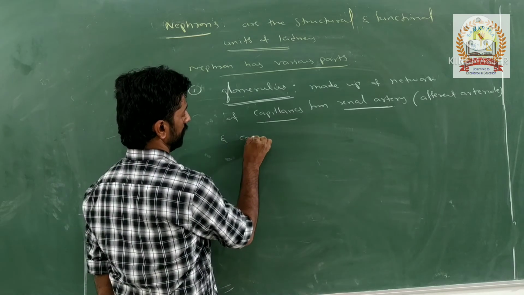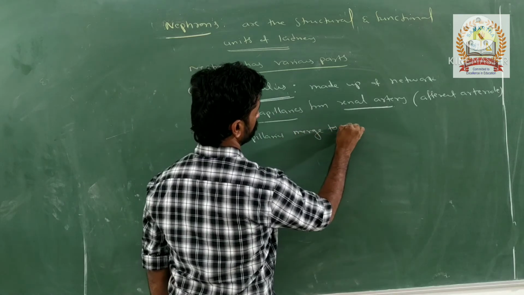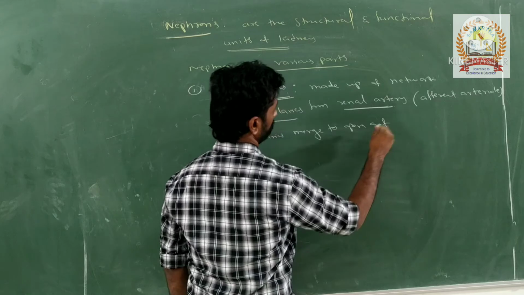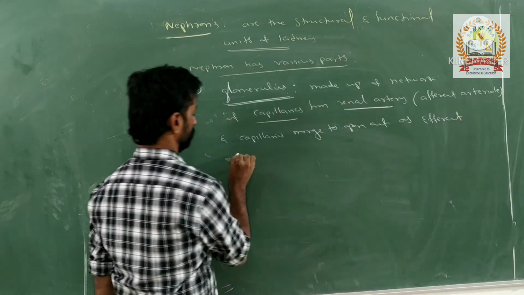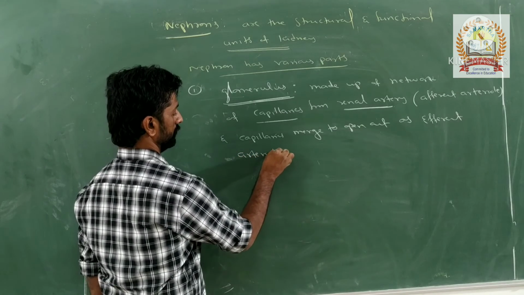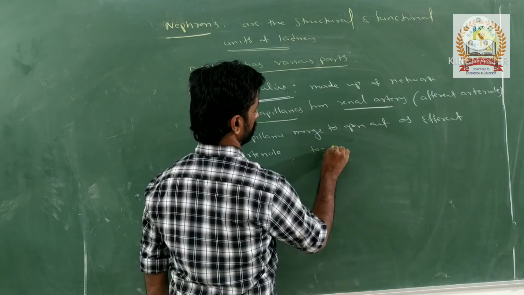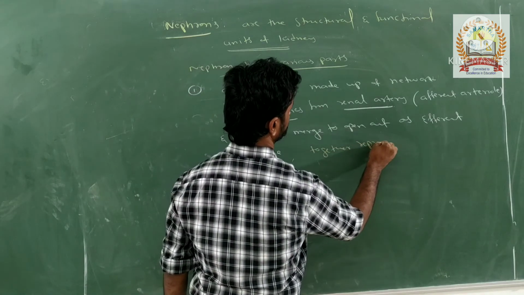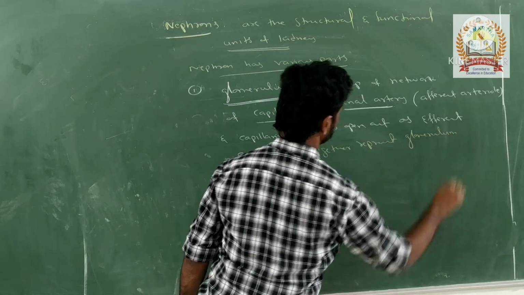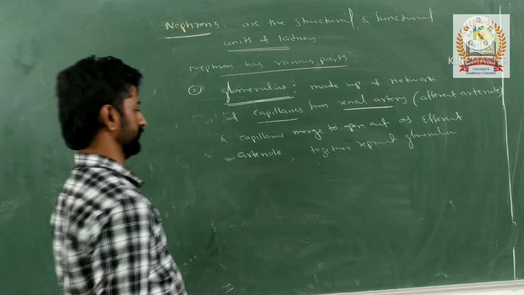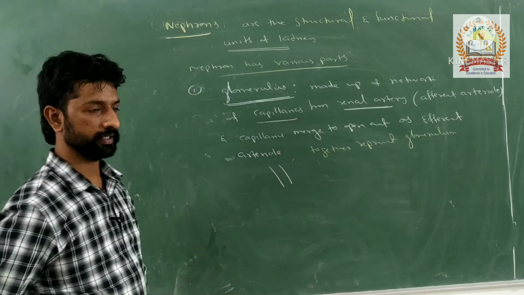And the capillaries which merge to open out as the efferent arteriole, together represent the glomerulus.